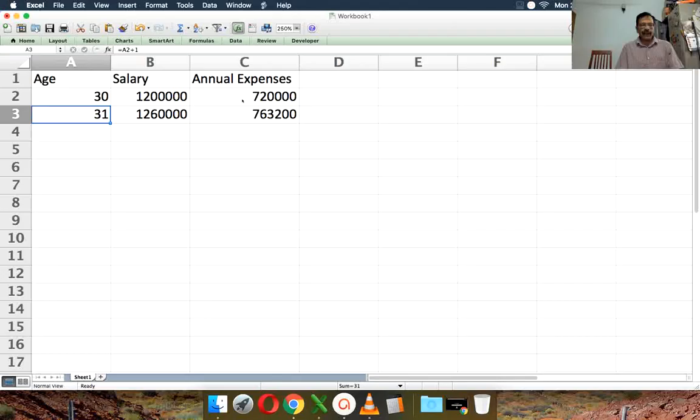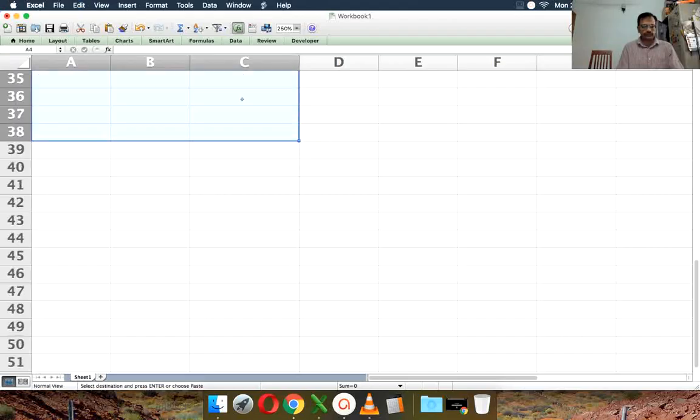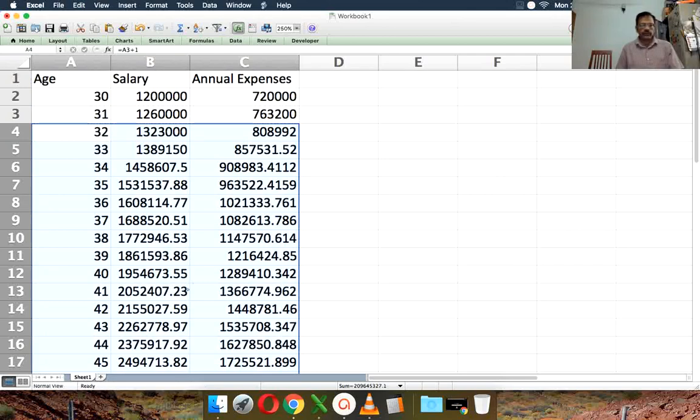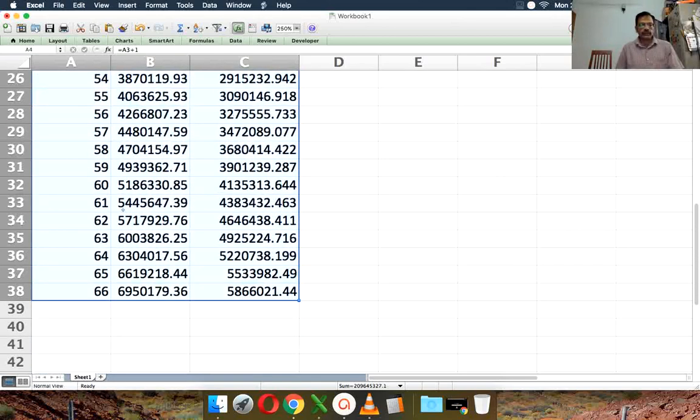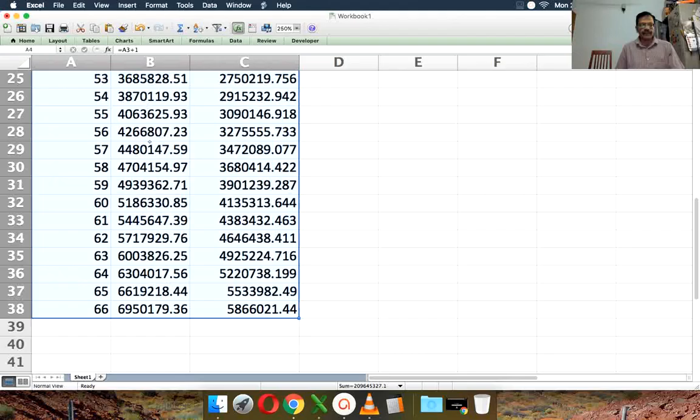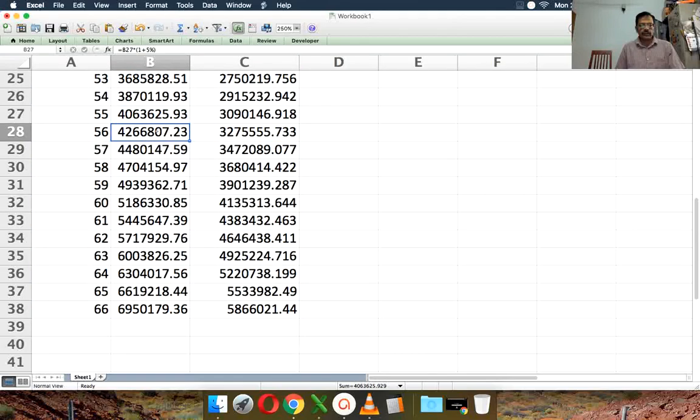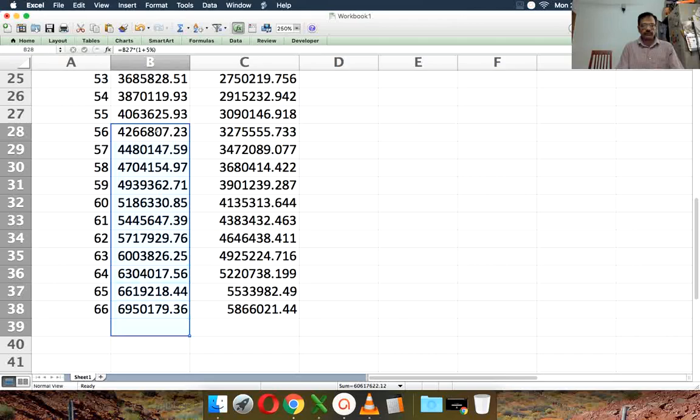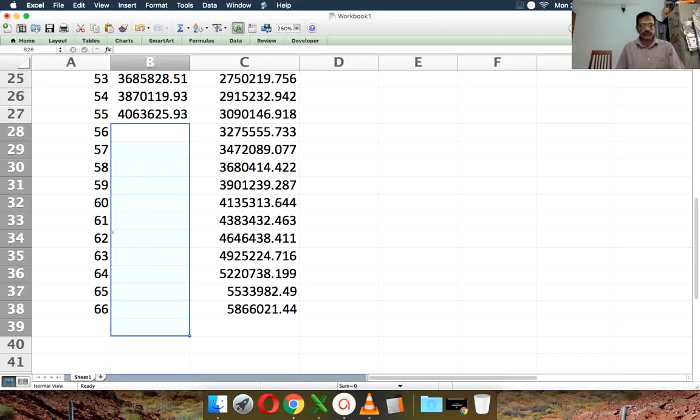So that's it, and we're going to assume retirement at 55, right? So what we're going to do is to copy this. So 55 will be the last salary, and then after that the salary will drop to 0, but the expenses will keep going.